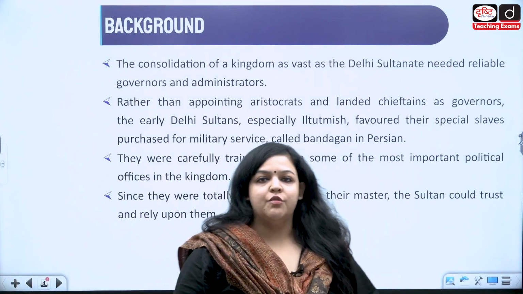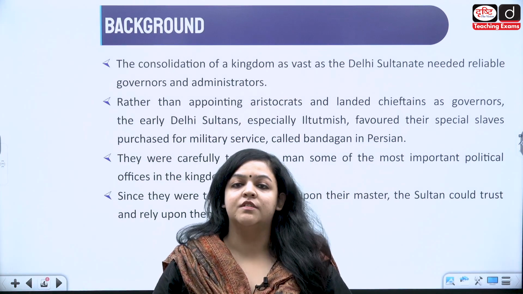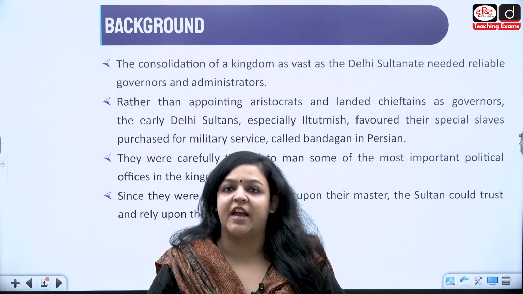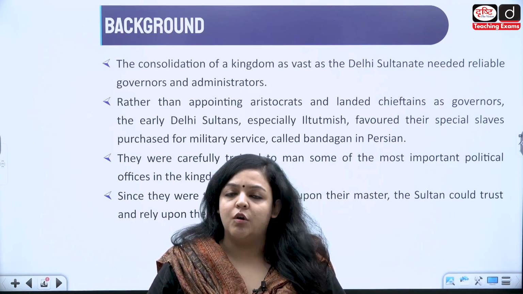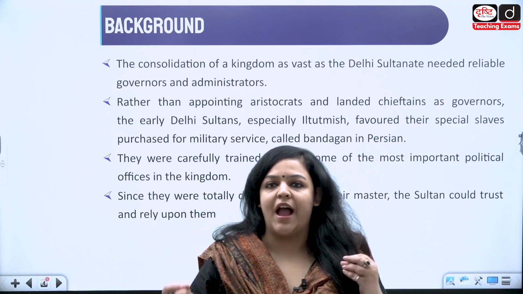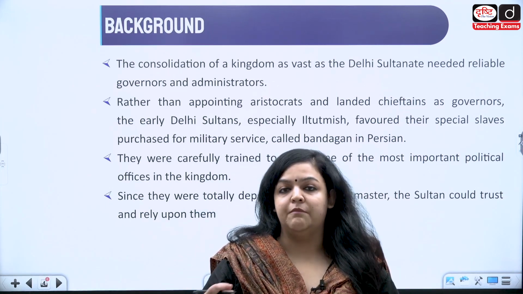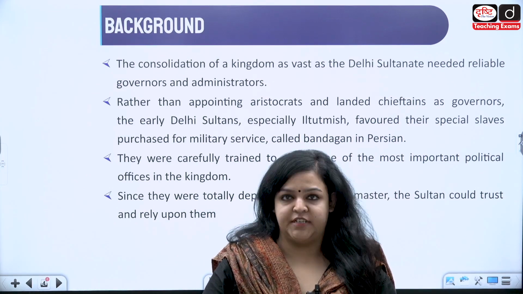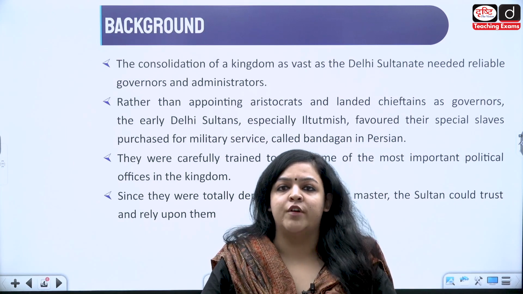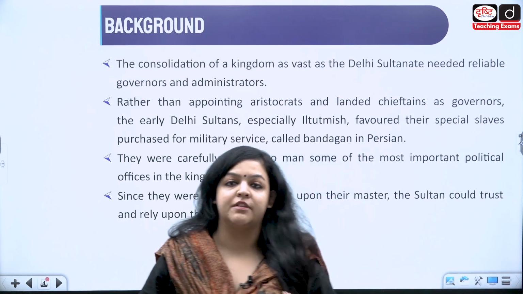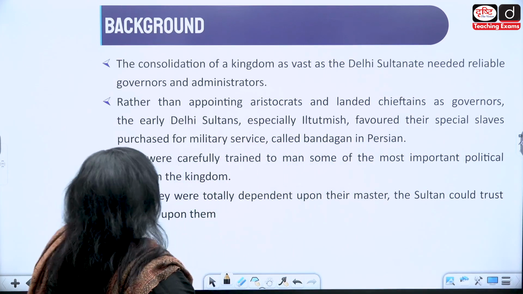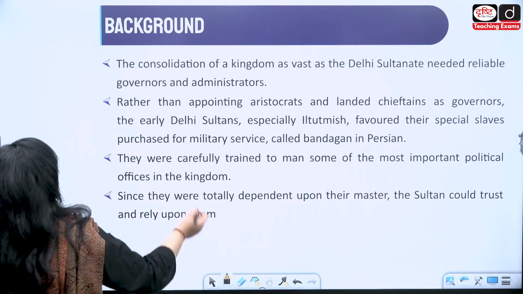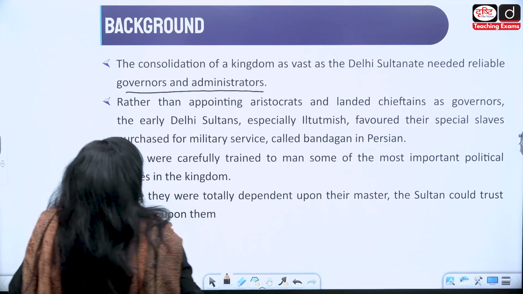Now, you all know that the Delhi Sultanate was ruled by slaves, isn't it? They were actually called the slave dynasty in the beginning. So, when they became rulers and emperors and sultans, they needed to have a nobility, isn't it? A nobility which was important for governance and for administration. Once the consolidation was completed, what they needed was reliable governors and administrators.